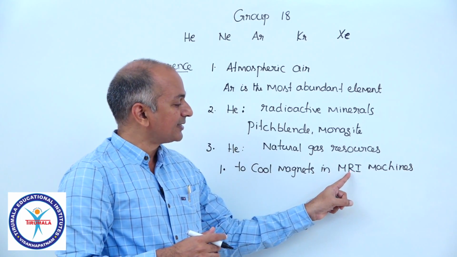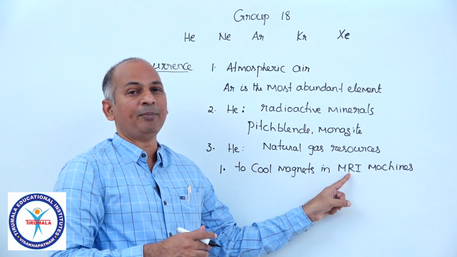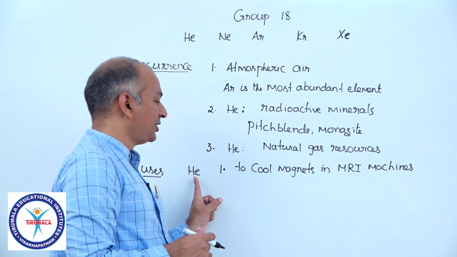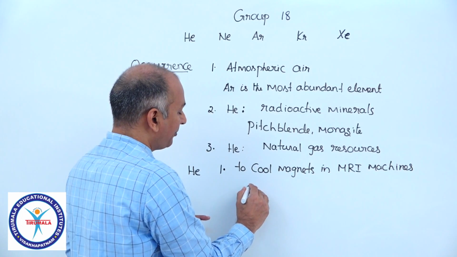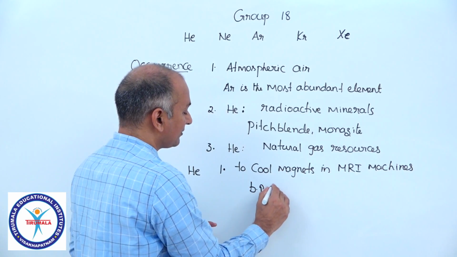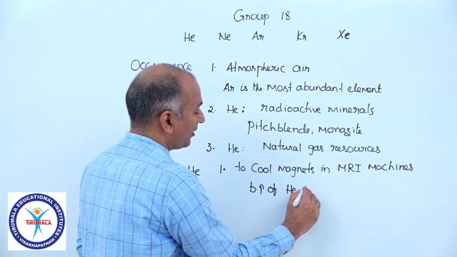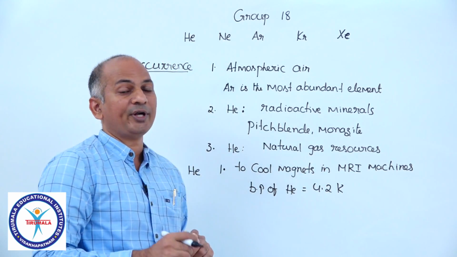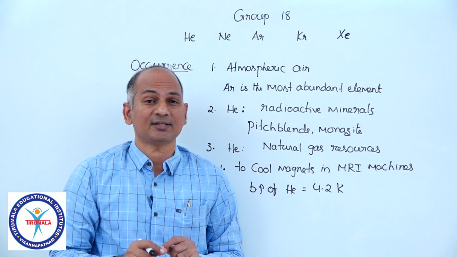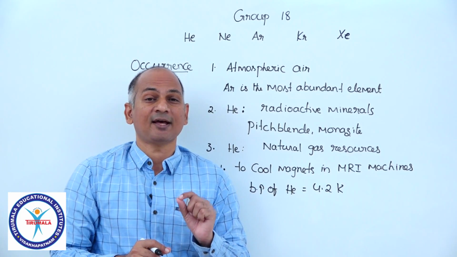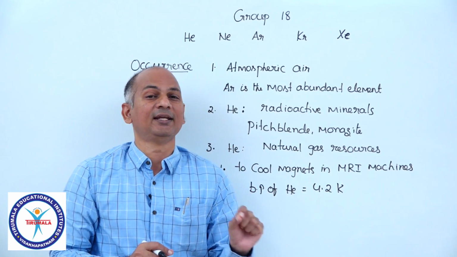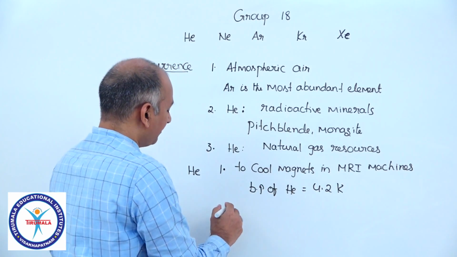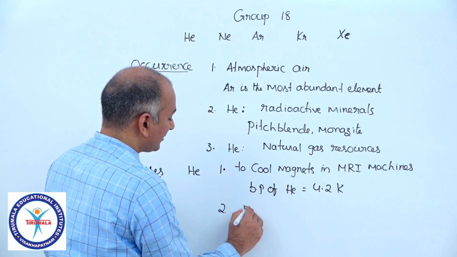Under that MRI scanning machine, there are big magnets, and to cool those magnets, helium is used. And you know, boiling point of helium is just 4.2 Kelvin, not degree Celsius. So that means it is almost minus 269 degrees Celsius. And the second use of helium is in balloons.